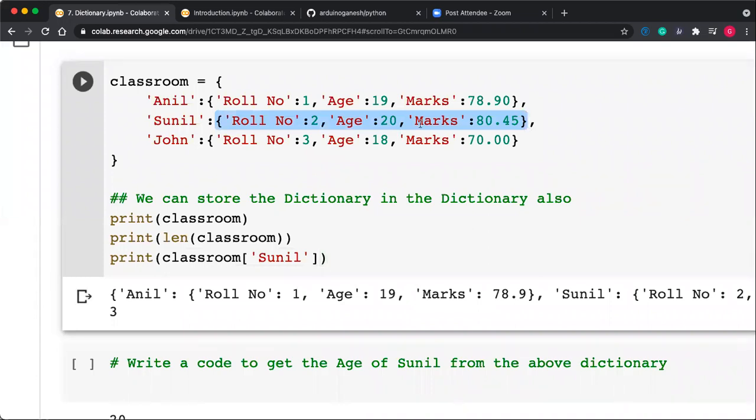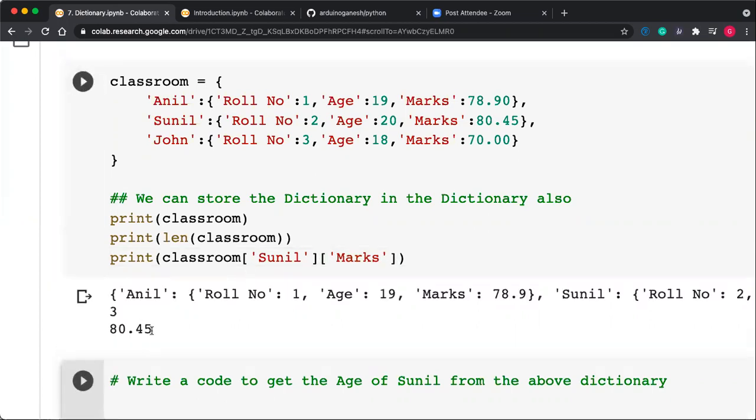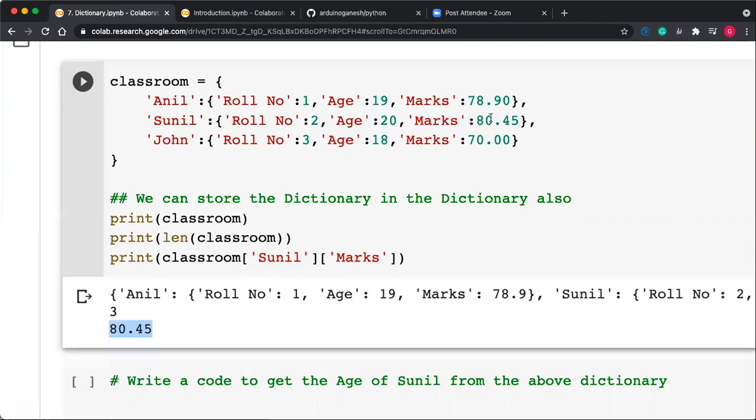But I don't want the whole dictionary. I want only the marks of Sunil. So what I have to do here is give a second bracket and give the second key, marks. So here I'm printing the marks of Sunil. It is 80.45.